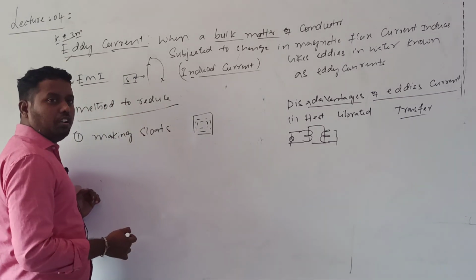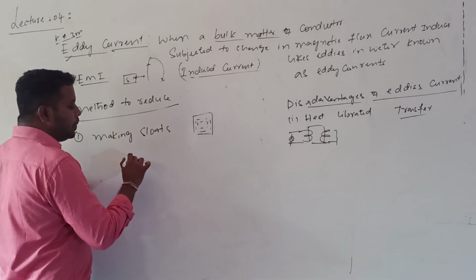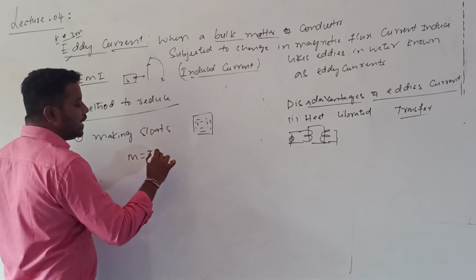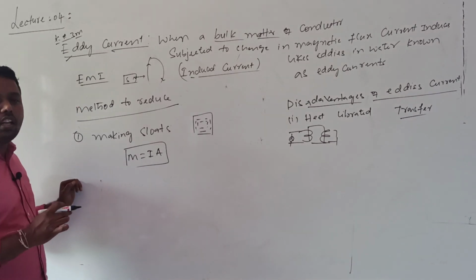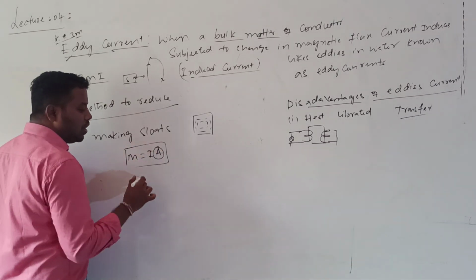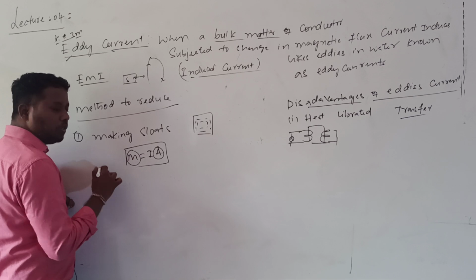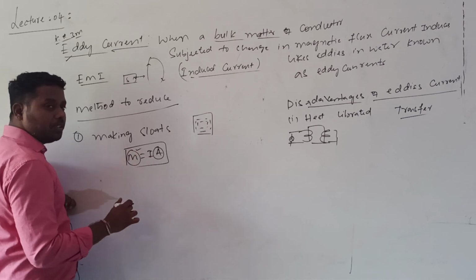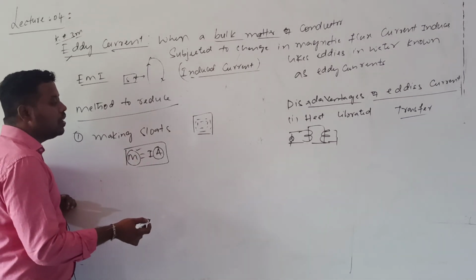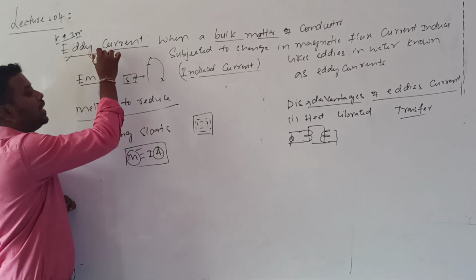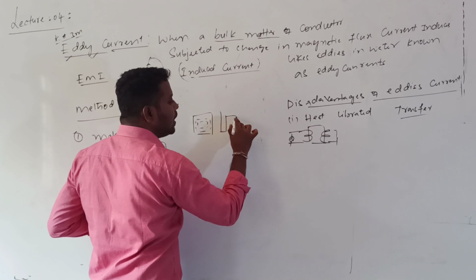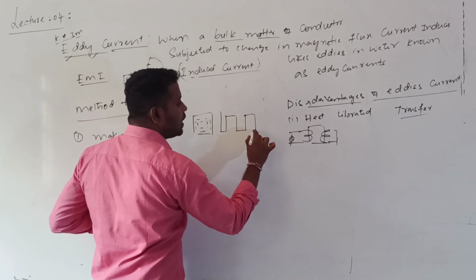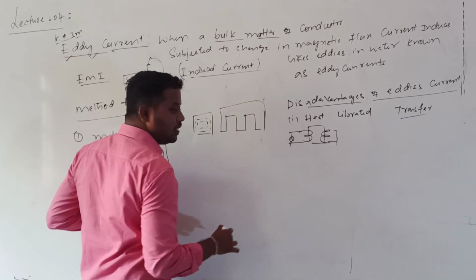The magnetic moment of a coil is given by I times A, so the magnetic moment is directly proportional to area. If the area available for the flow of current is more, the magnetic moment is more. When the magnetic moment is more, the magnetic flux change is more, and the eddy current is more. So this eddy current can be minimized by making slots. We cut the plate into slots like this.